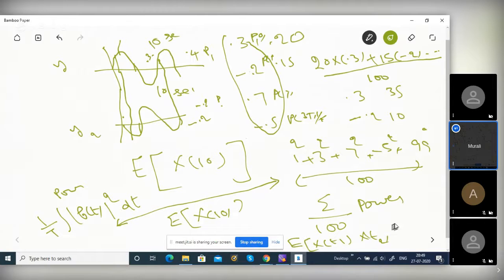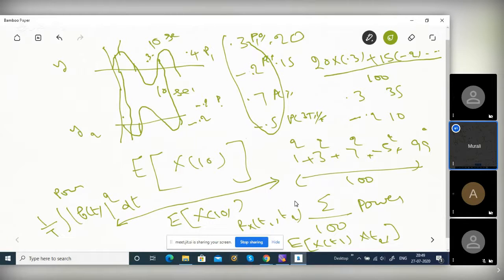Is it clear? We got X of T1, X of T2, at fixed times. T1 is equal to 1 second, just arbitrarily giving an example. This could be 10, this could be 20 seconds, whatever you want. You find the values, multiply, you get a value, and you weigh it by the probability. This is called autocorrelation, R of T1, T2. Is it clear or not?